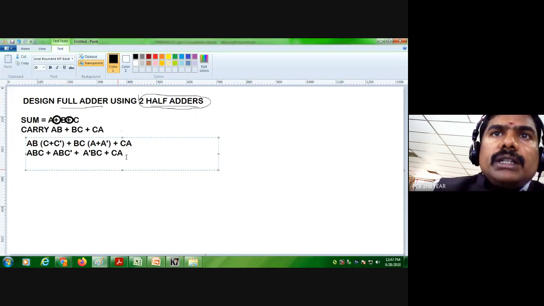Then what are the common terms there? To take the common terms out, we check AC dash. If you take B outside, B is common to all.